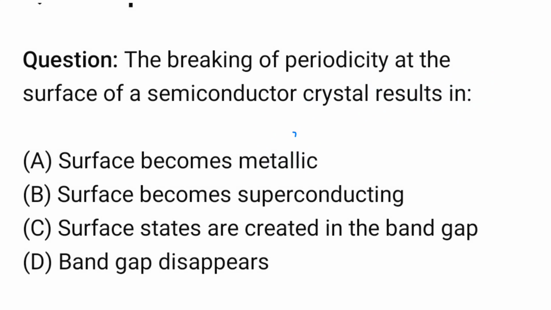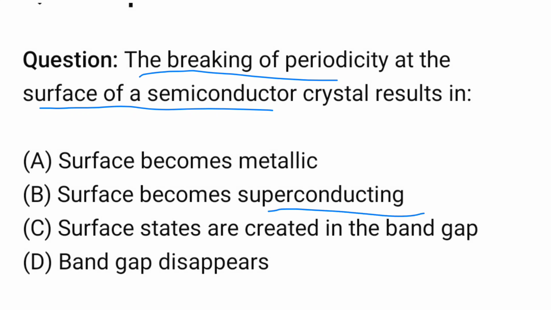So this is the KSET 2015 question paper. The first question: the breaking of periodicity at the surface of a semiconductor crystal results in, options are given below: surface becomes metallic, surface becomes superconducting, surface states are created in the band gap, option D, band gap disappears. So option C is the right one: surface states are created in the band gap.